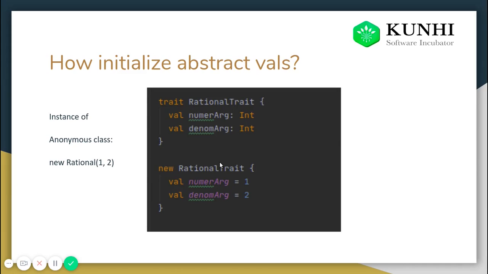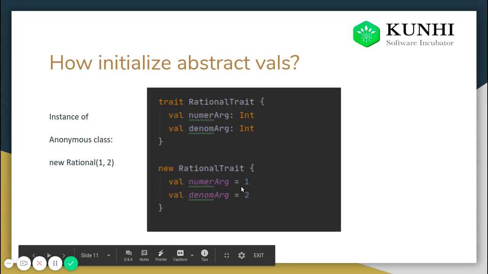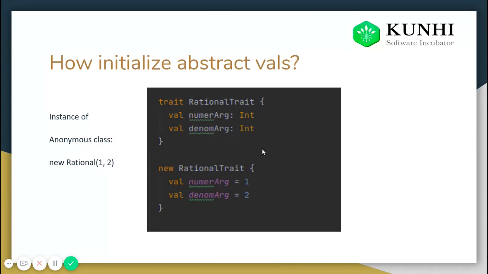Okay, so this is a class we have defined right now, and we have initialized the variables numerator and denominator with 1 and 2 here. This definition is the same as this. New rational 1 2 is exactly the same as this one. We are trying to elaborate this new rational 1 2 with this.